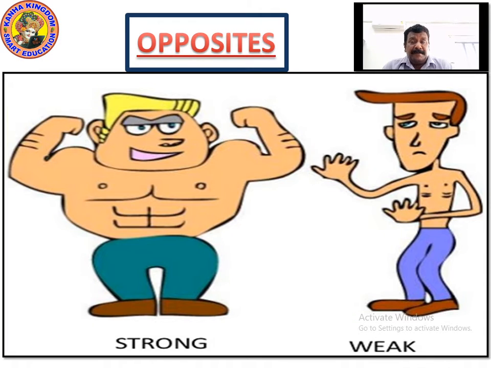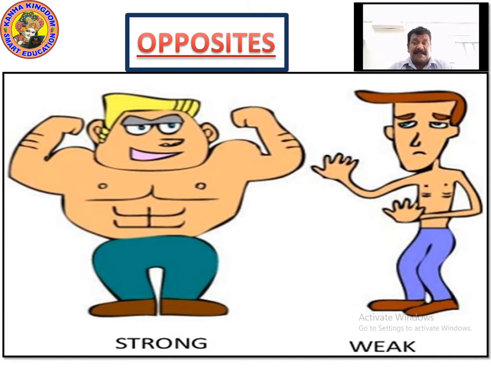Now, for more opposites, look at the screen. Here you can see two men. One man is showing his muscle, right? You can see the muscles in his arms. You can see his abdomen, it has shape. He is standing where it is written, he is strong. What do you understand by strong?